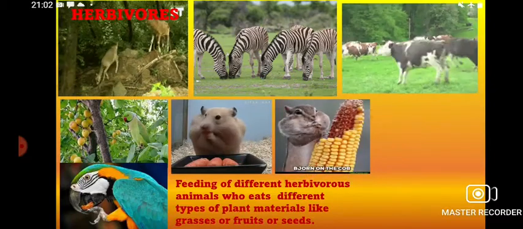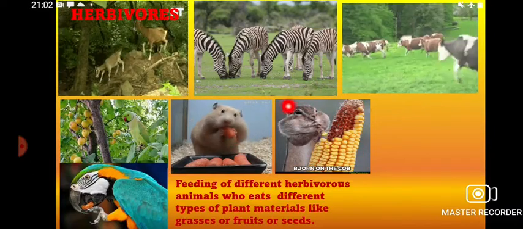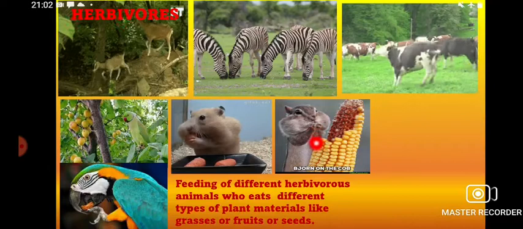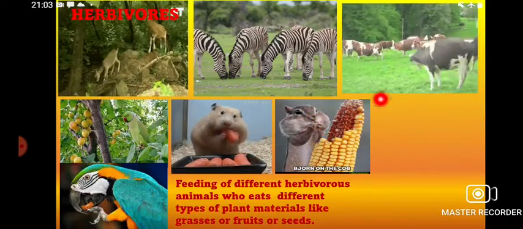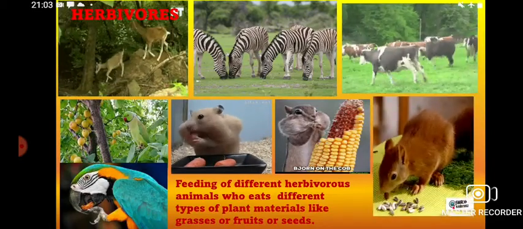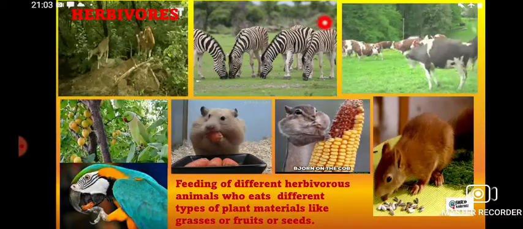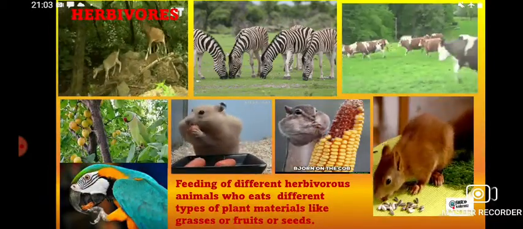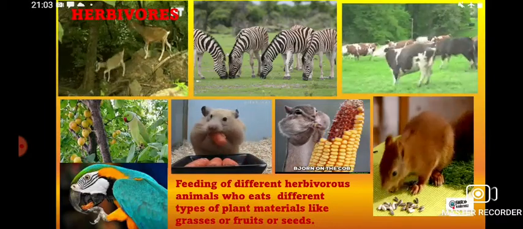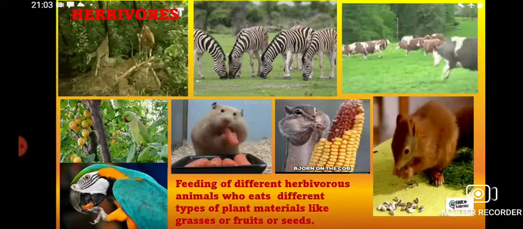Even you can see this squirrel eating corn, that is also plant material, but in any case they are not eating flesh. Even you can see them eating nuts. So all these different animals which I have shown, their food habits are different. Some are eating nuts, some are eating grasses, some are eating leaves.